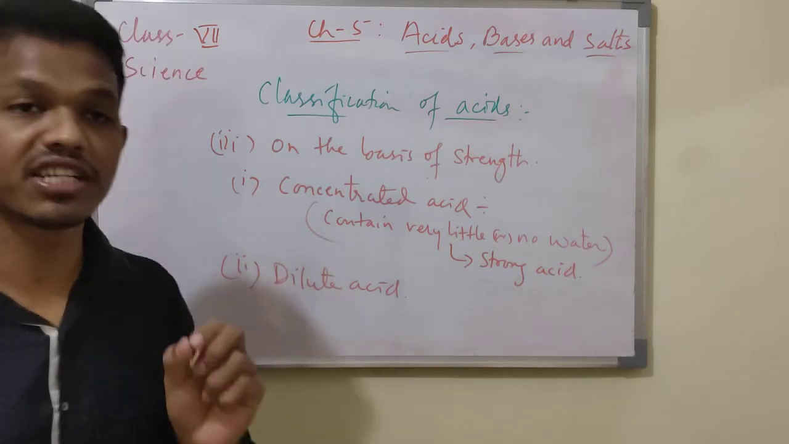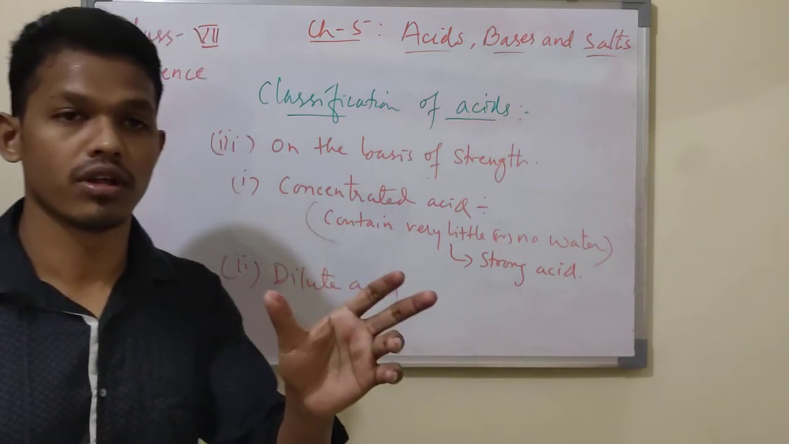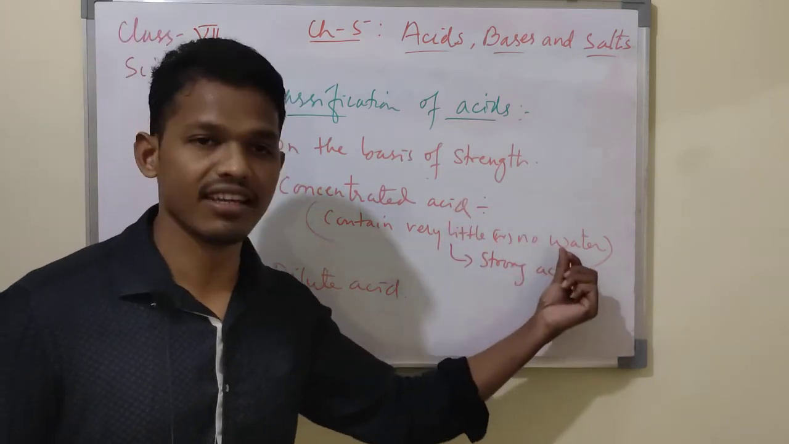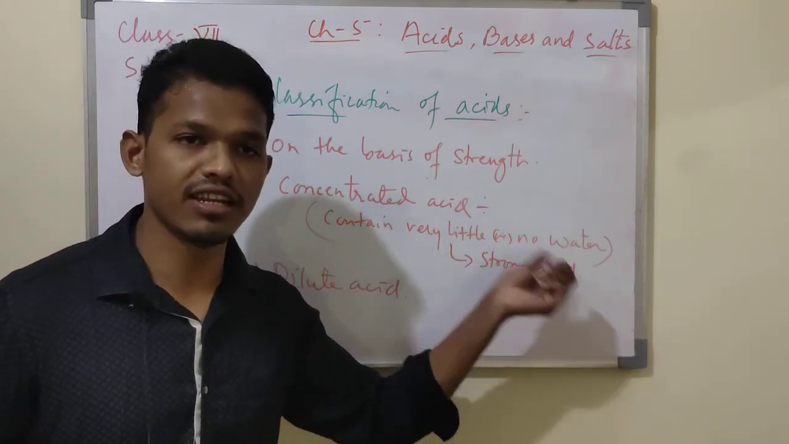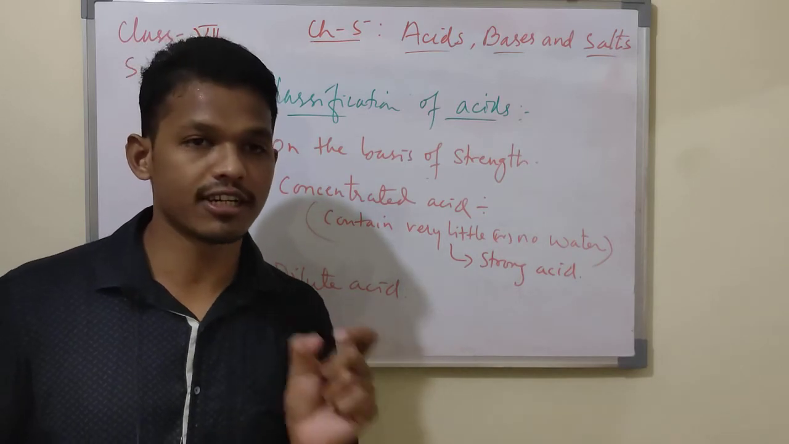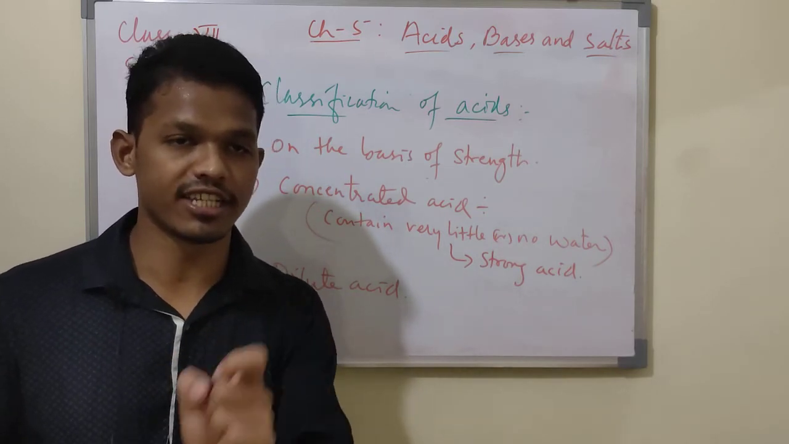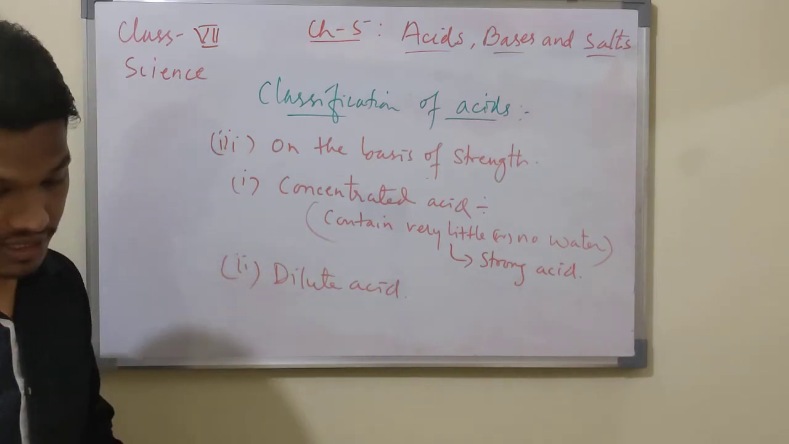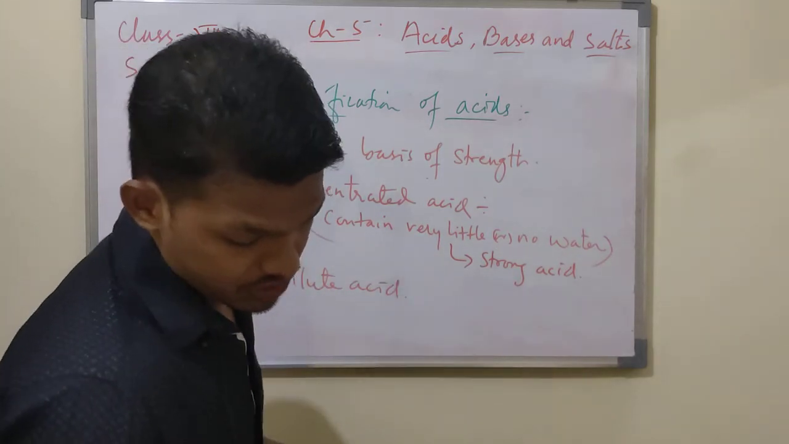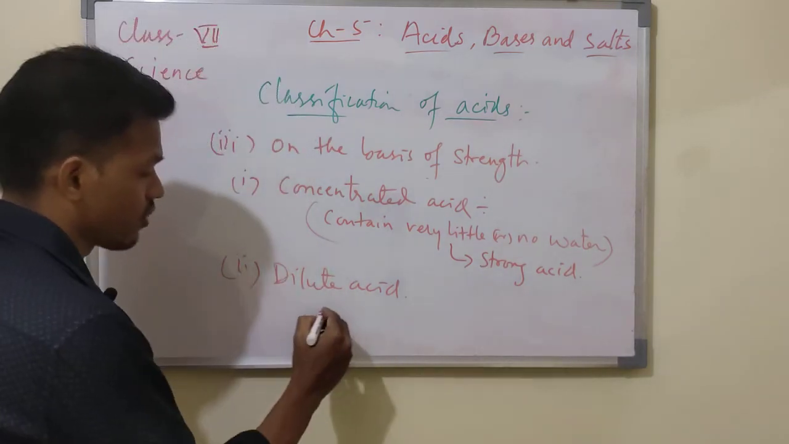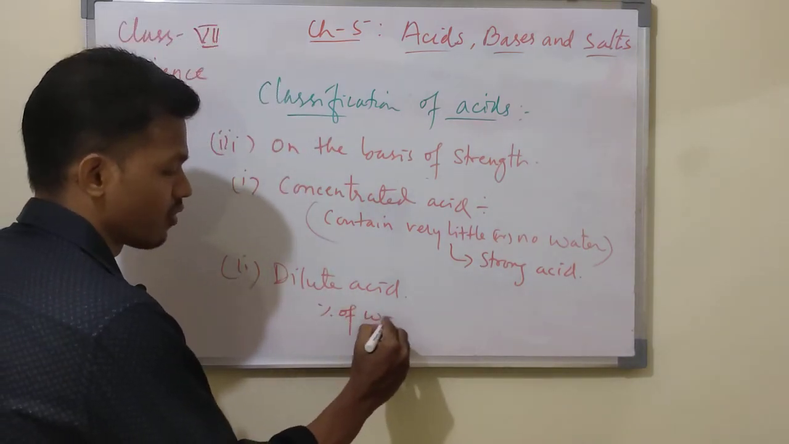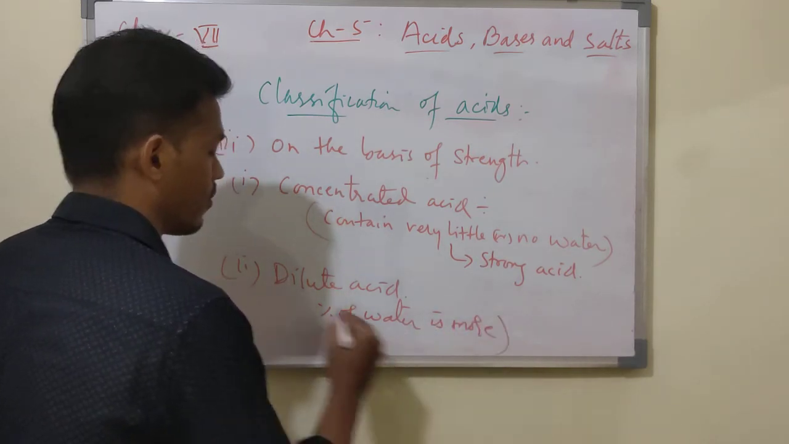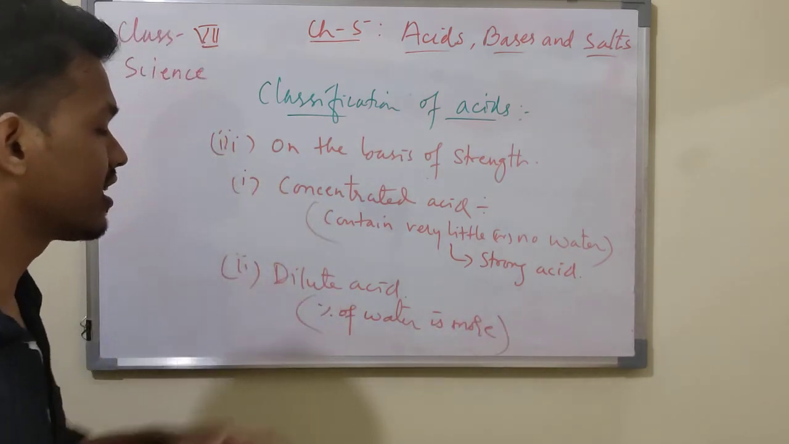In that acid, the percentage of acid is more than the percentage of water, or the water content is almost nil. Therefore, concentrated hydrochloric acid and concentrated sulfuric acid mean no water. Dilute acid means the acid in which the percentage of water is more.